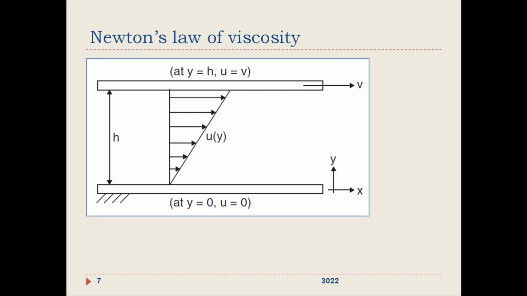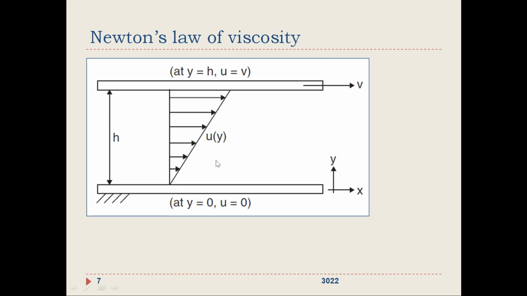The velocity will be 0 for the fluid particles in the neighborhood of this fixed plate, which are sticking onto this plate. There are many other terminologies associated with boundary layer separation and all, that is not important here, we will discuss it in another session separately. So here you can see this is a velocity profile. The velocity is varying continuously along y equal to 0 to h.